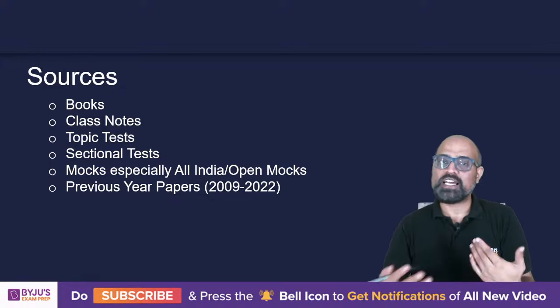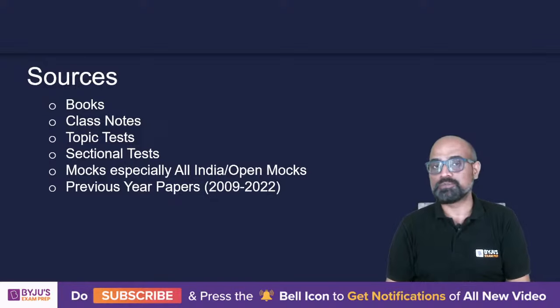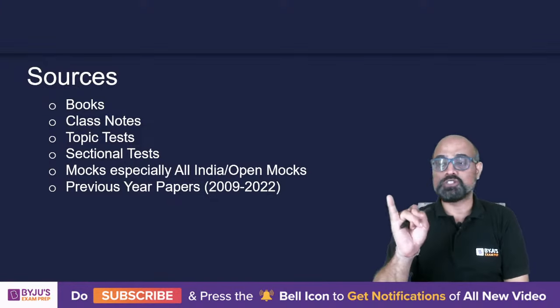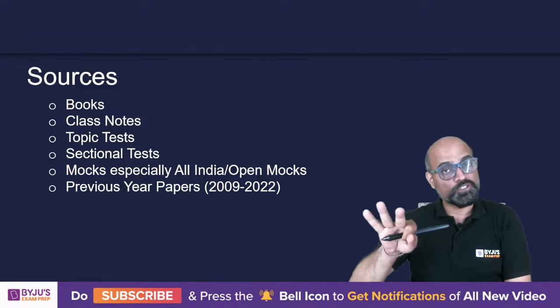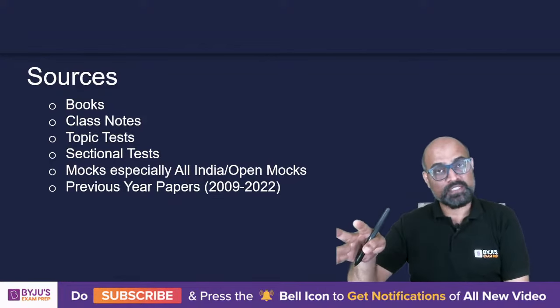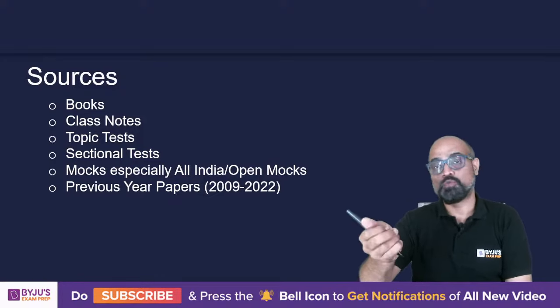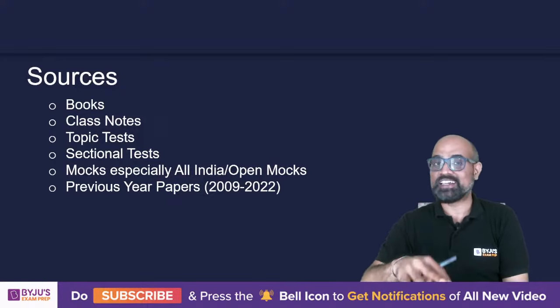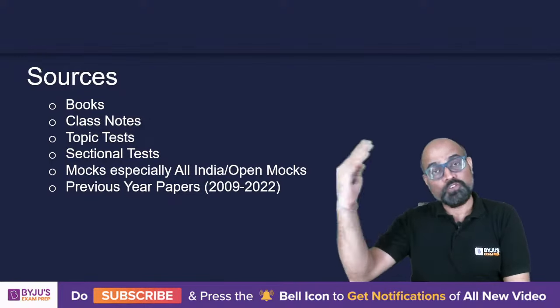These mocks, the feedback and the scoring system are all very good systems. They will tell you which topic is your strong one, how many questions you made mistakes in, which question is your weak one, what your accuracy is, how much the person who topped got, what score and percentile he got, what percentile you are at, and what you need to improve in order to reach there.